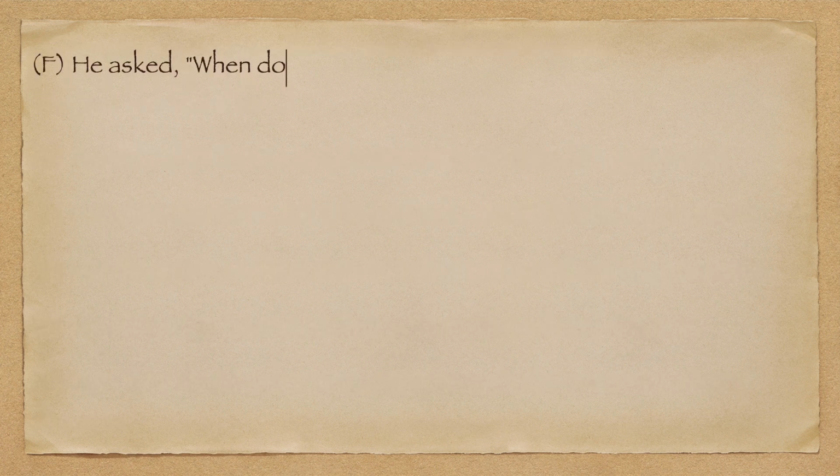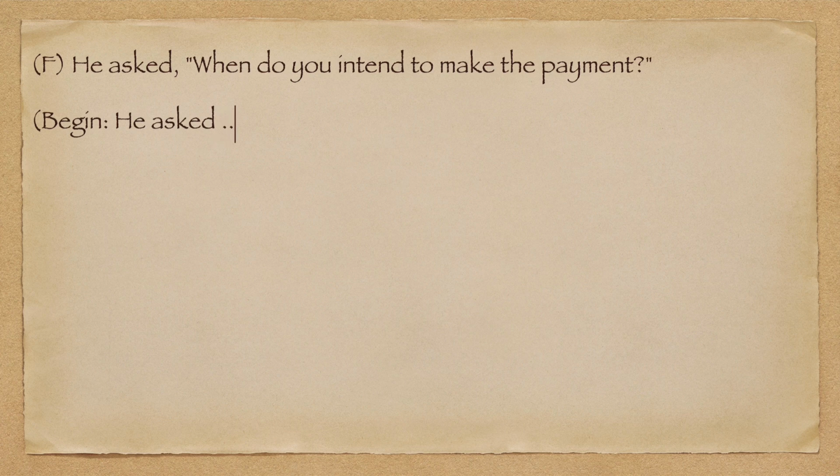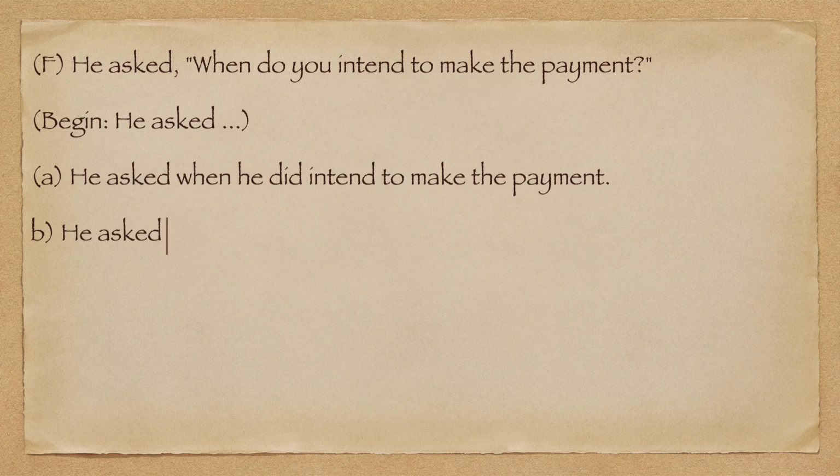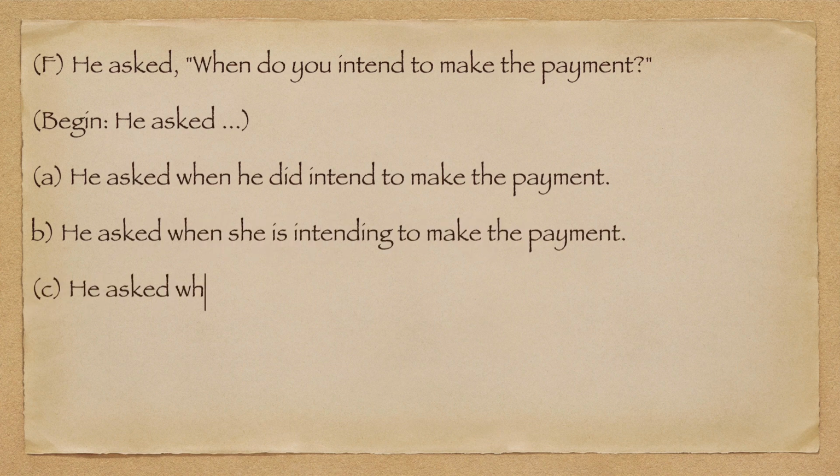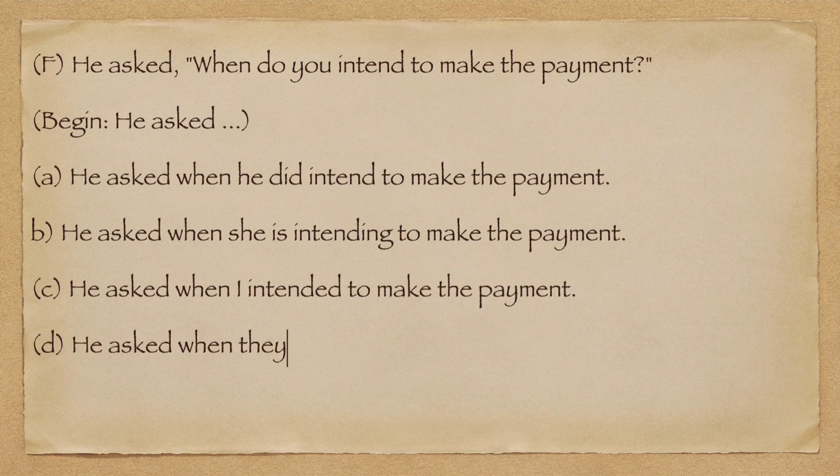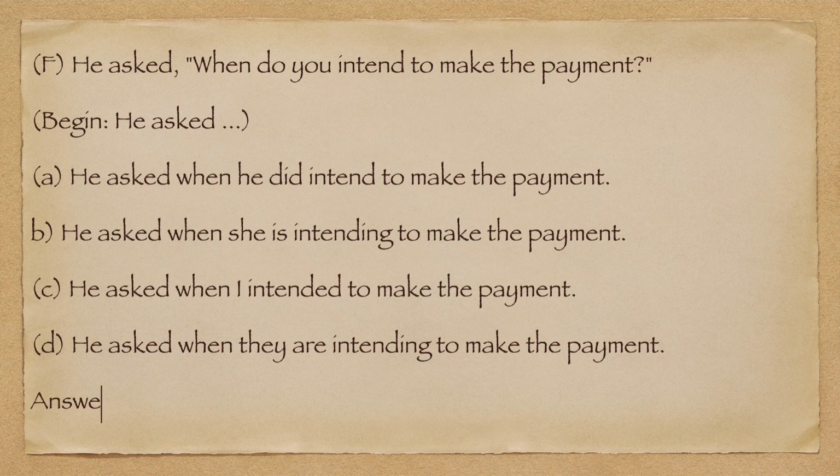F. He asked, when do you intend to make the payment? Begin. He asked. A. He asked when he did intend to make the payment. B. He asked when she is intending to make the payment. C. He asked when I intended to make the payment. D. He asked when they are intending to make the payment. Answer C. He asked when I intended to make the payment.